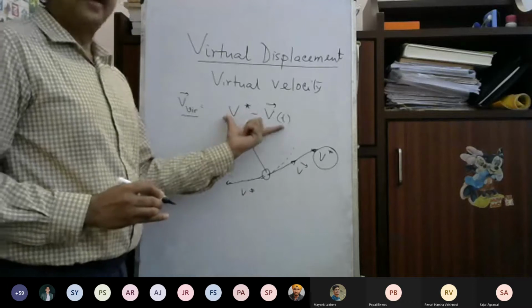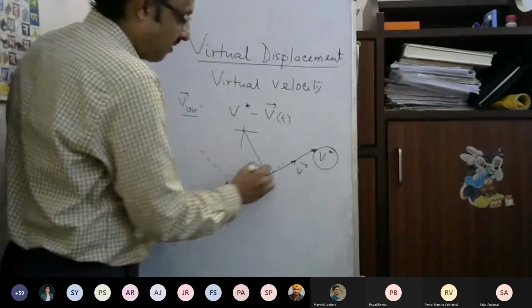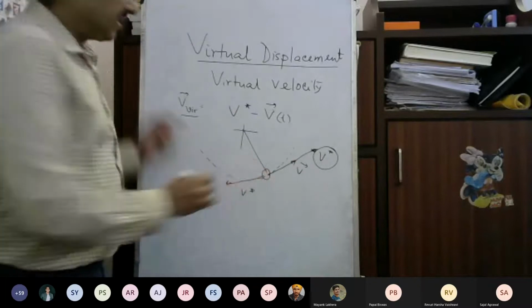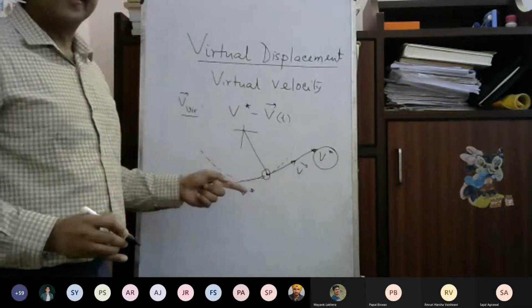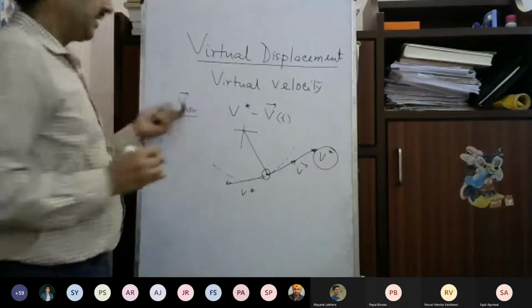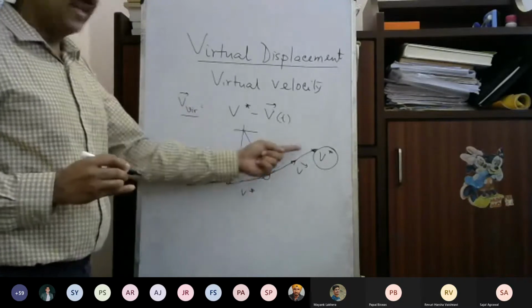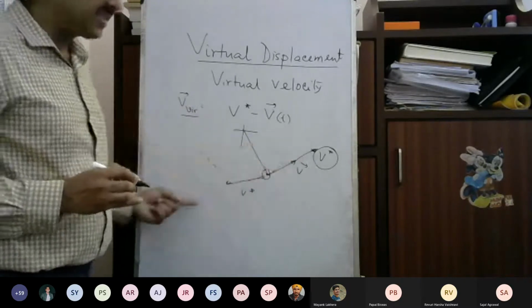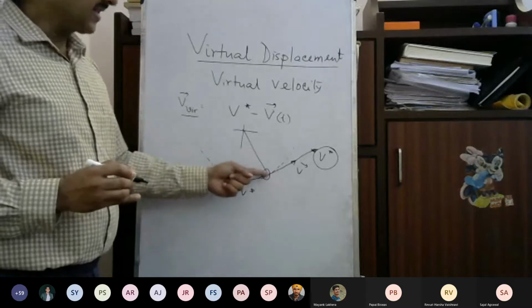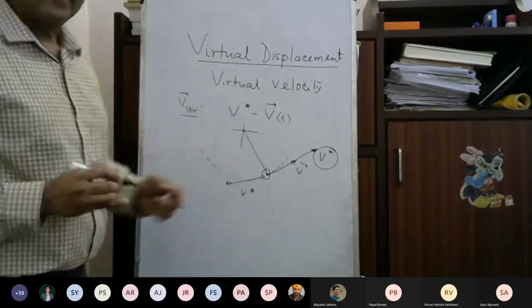So this difference can have any value, but the direction is always tangential. Either this direction or this direction, the direction of the velocity is always tangential to the circle at this particular point. And it can have any value. So I now understand that the virtual velocity can have any magnitude, but the direction is tangential to the circle at that particular point.